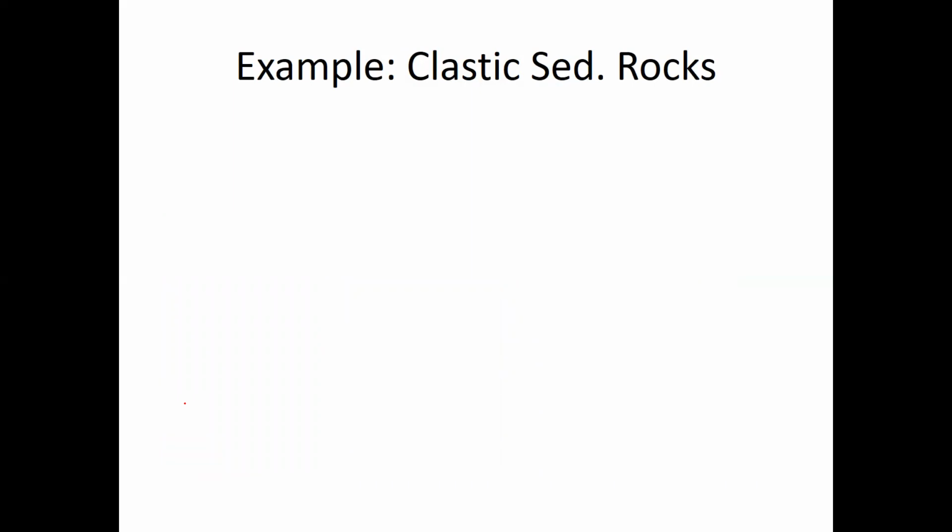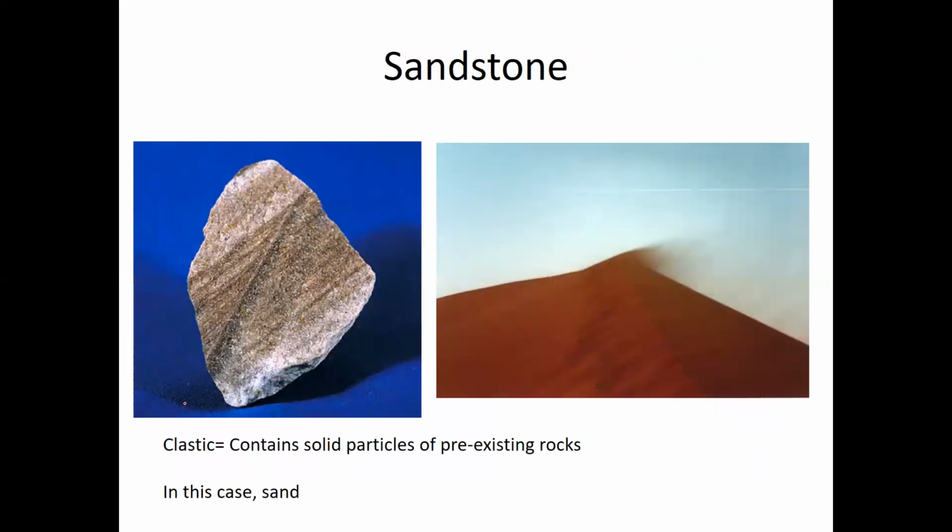So what are some examples of clastic sedimentary rocks? Sandstone is a very common example. Sandstone is made up of sand, and it's clastic because sand is bits and pieces of rock. So because sandstone is made up of sand, which is bits and pieces of rock, sandstone is a clastic sedimentary rock.